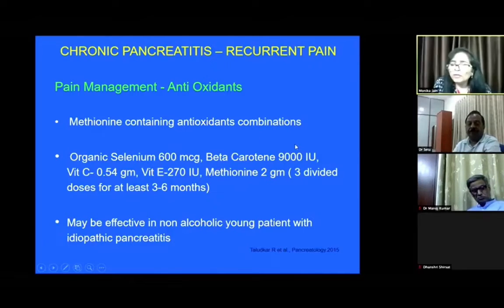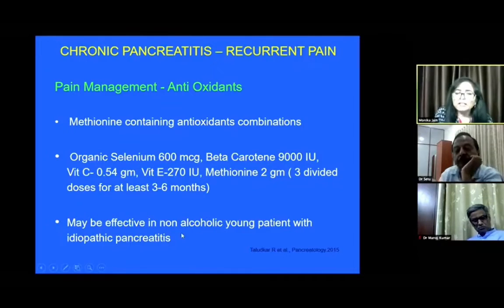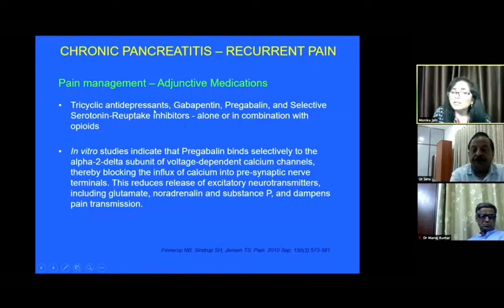So it was found to be very effective. But as we don't have much to offer, we can try these combinations in alcoholic patients also. Adjunct medicines are very, very important. Patients who are not responding to normal analgesics can be given adjunct medication in the form of tricyclic antidepressants, as one of the mechanisms in the pathogenesis of chronic pancreatitis pain is neuropathic pain and neuronal plasticity, which has been documented to be a cause for chronic pancreatitis pain.